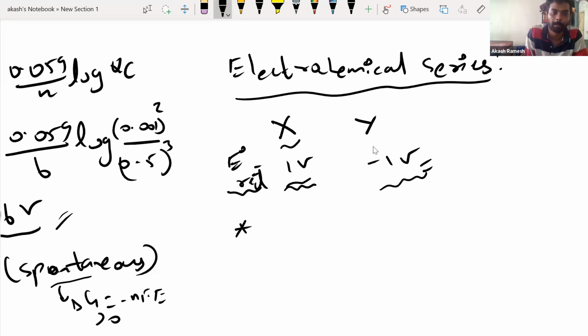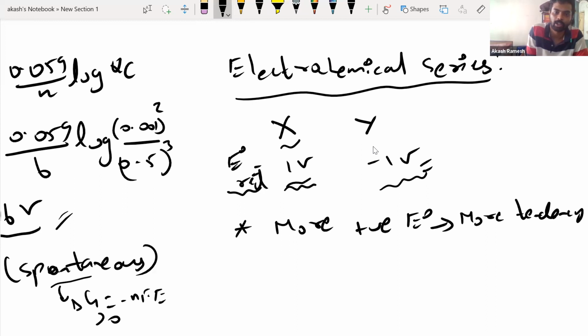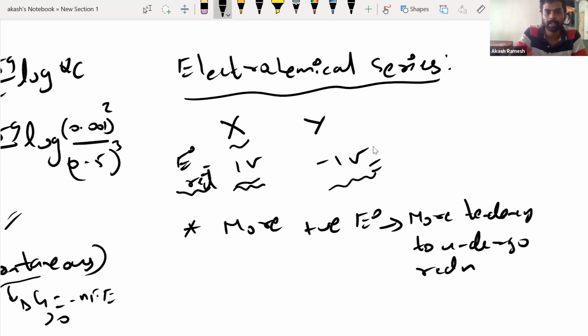First thing is, more positive E naught means more tendency to undergo reduction, right? More and more positive value. Say if I give you X and Y, one is having 1 volt, the other one is having 2 volt. Which will undergo reduction now?